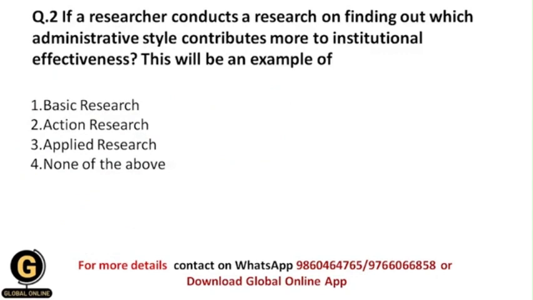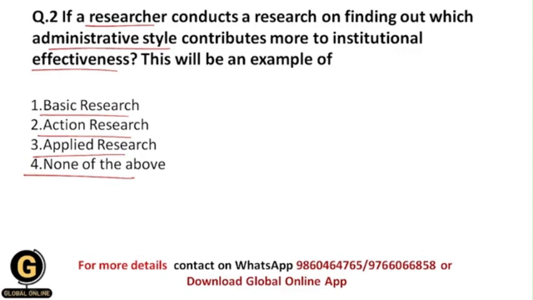Okay, if a researcher conducts research on finding out which administrative style contributes more to institutional effectiveness, this will be an example of. So basically if I am a researcher and I want to find out how much or at what amount administrative style contributes more to institutional effectiveness, then what kind of research will I follow? Whether I will follow basic research, action research, applied research, or none of the above. So students, this question is somewhat tricky.